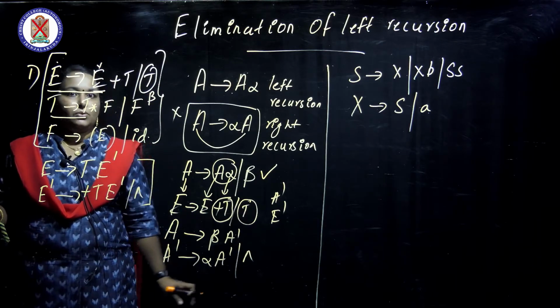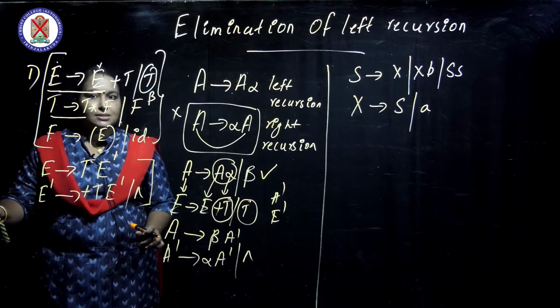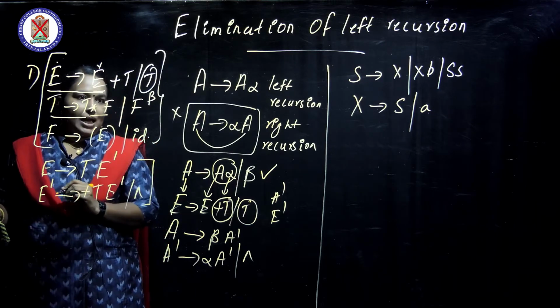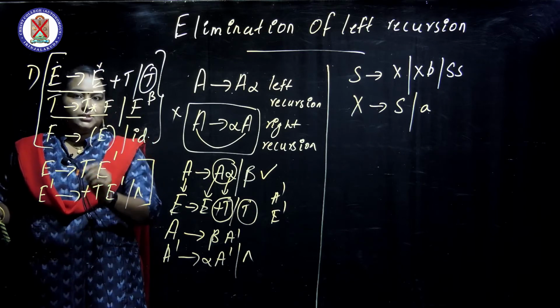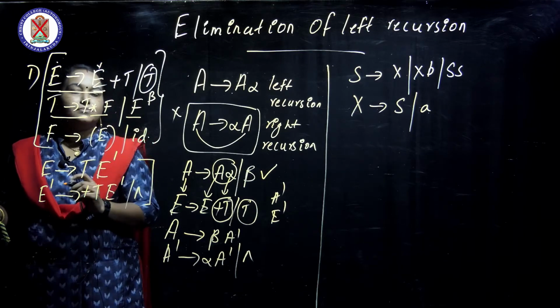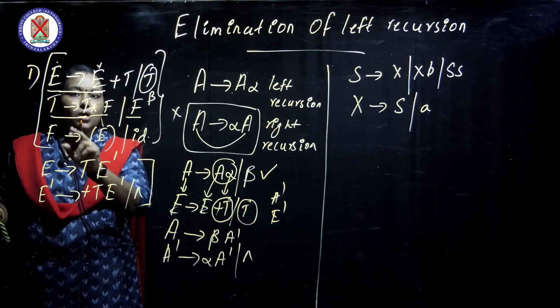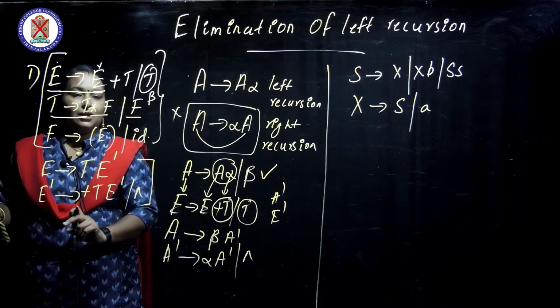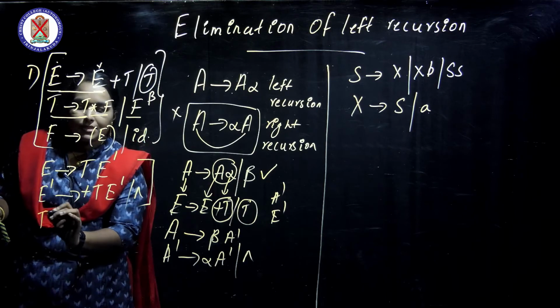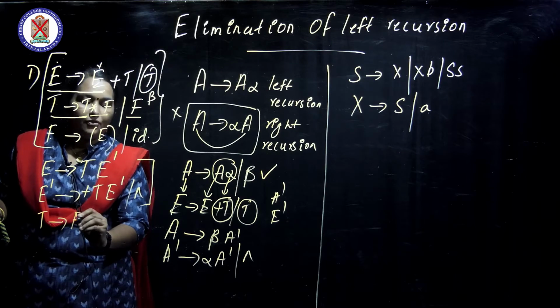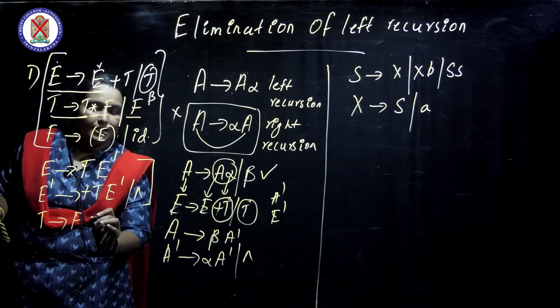Okay, so how can we remove this? Look at here. This is alpha, this is beta, and this is A. So T gives beta A dash, that is F T dash.